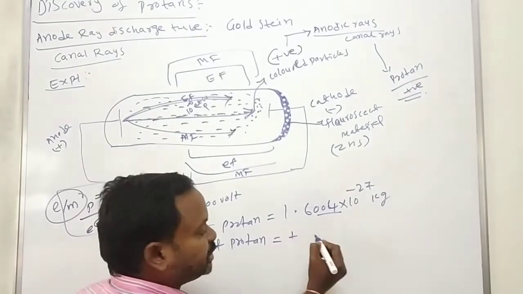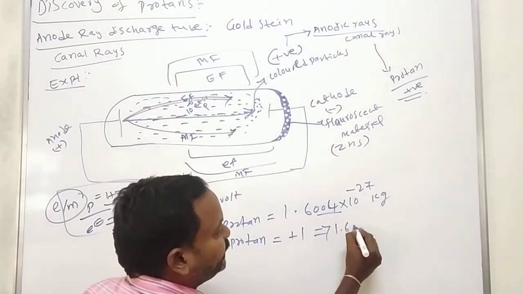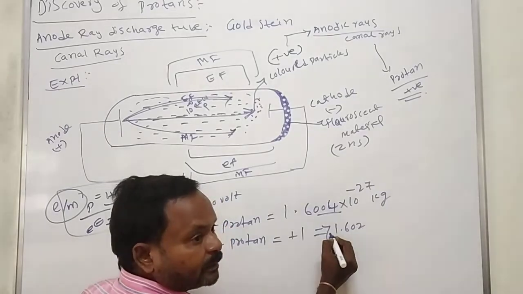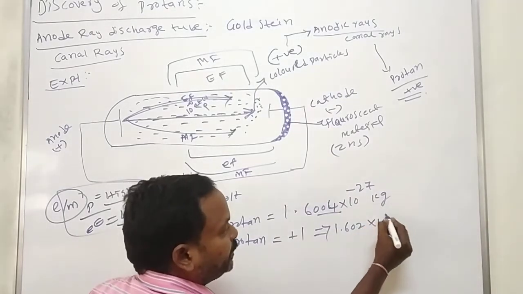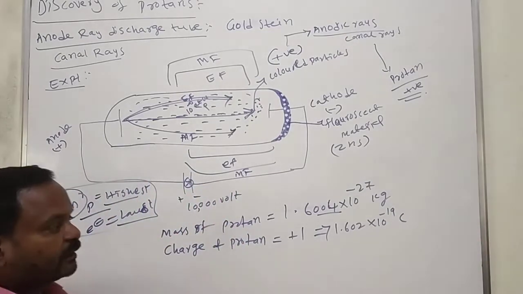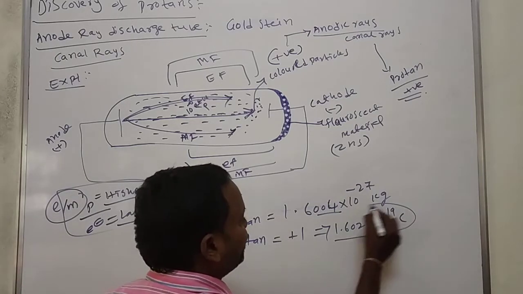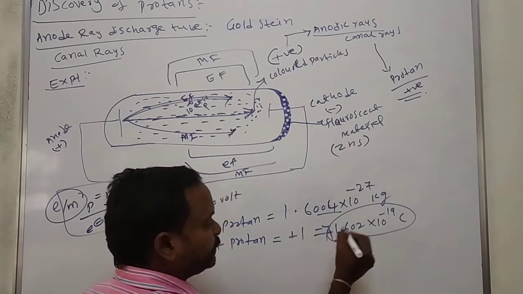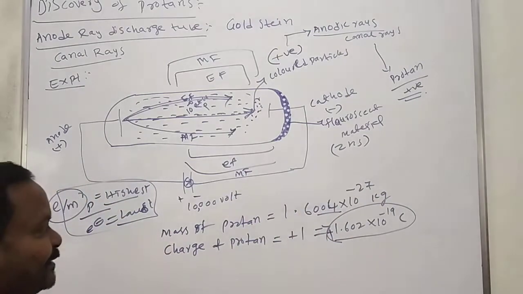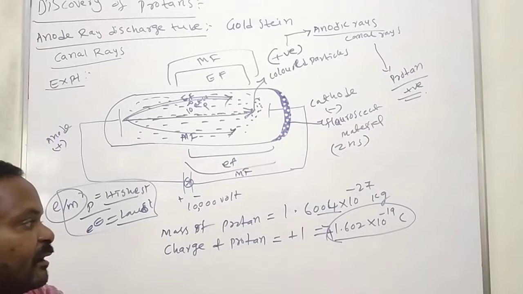Proton has positive charge, positive 1. That is 1.602 into 10 to the power of minus 19 coulombs. This is about the charge of a proton. The charge of a proton and the charge of an electron are the same in magnitude: here positive, there negative. The mass of proton and mass of neutron will be the same.